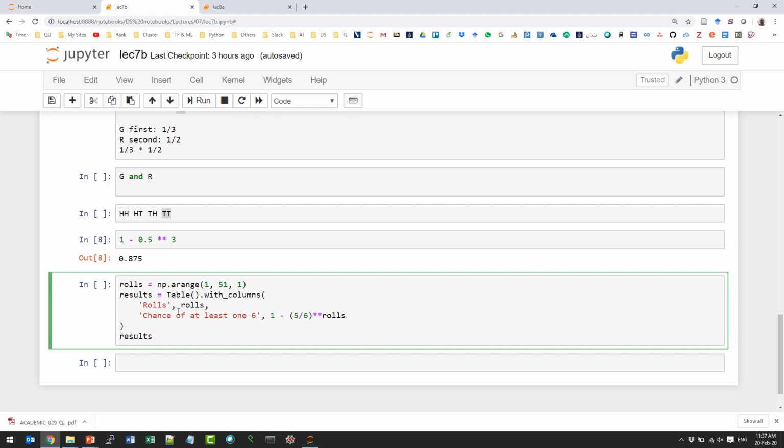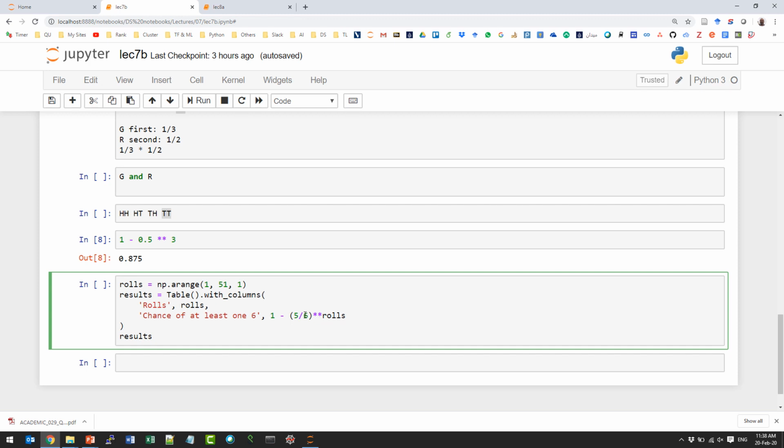So look at this code and tell me, what are we doing here? We have an array from 1 to 50. Now we will add 2 columns to a table, where the first column will have this array, and the second column will be...